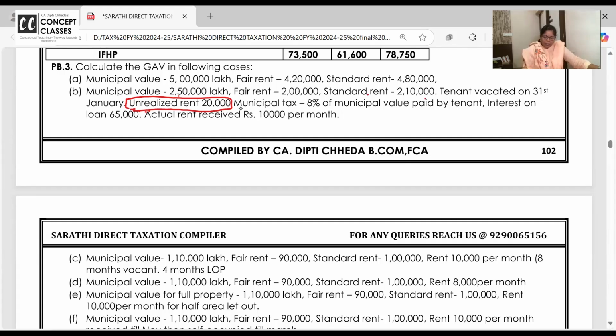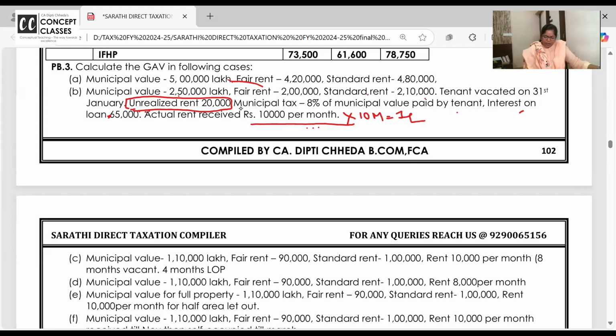Tenant vacated the property in January and unrealized rent is 20,000. Municipal tax is 8%. Interest on loan is 65. Actual rent received is 10,000. So 10,000 into how many months will you receive? 10 months, 1 lakh.